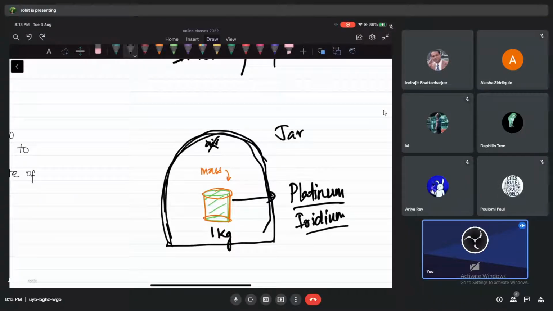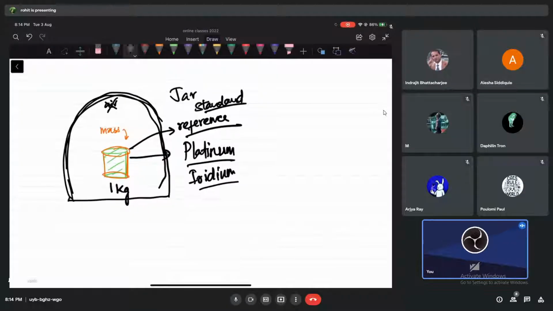They just kept some proper shaped platinum iridium alloy, cast in a cylinder, and they kept it like that. And you know what they said? We will all call it 1 kg. So this became a standard. This is our reference. Do you understand? This is now our standard reference. This is what people started calling 1 kilogram.